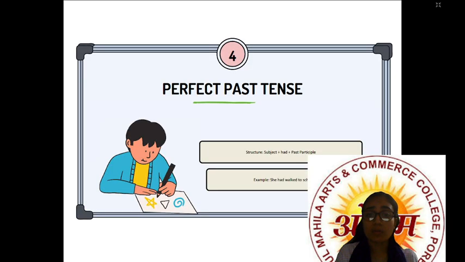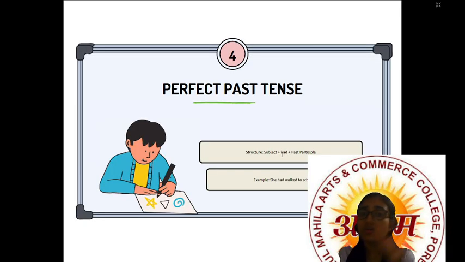Now let us talk about perfect past tense. In perfect past tense, subject plus had. Whether singular or plural, had will come definitely, plus past participle.